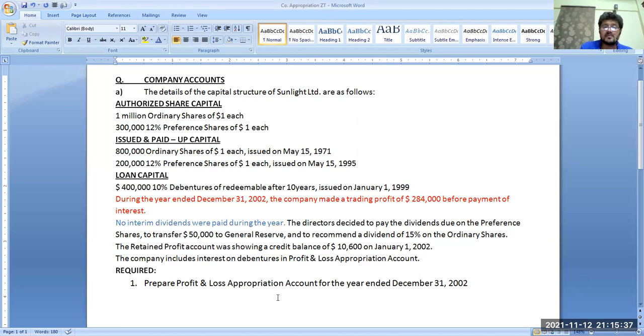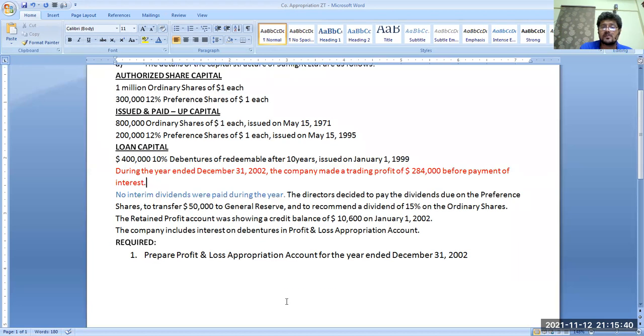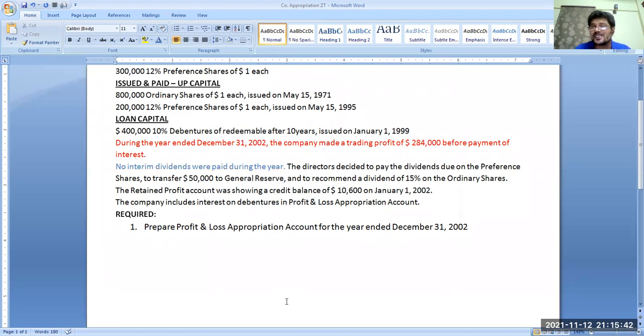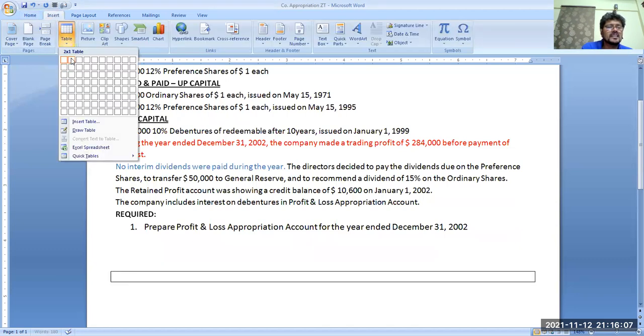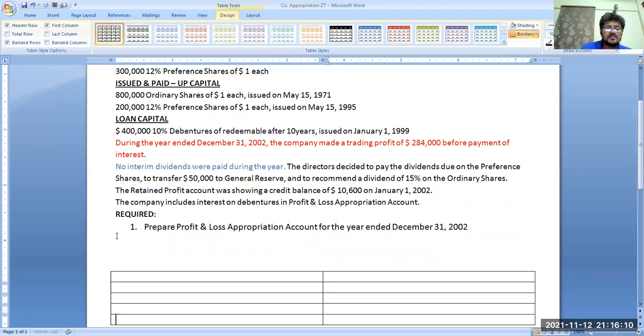Now see, the company included interest on debentures in the profit and loss appropriation account. That was the interest. Interest on debentures was left out of the trading profit and loss account, meaning the income statement, and you have to deduct interest from profit in the appropriation account. Okay. Prepare the profit and loss appropriation account for the year ended 31st December 2002. Okay, we'll make it, no problem. Now here we are making the appropriation account of a company. Okay, no problem.